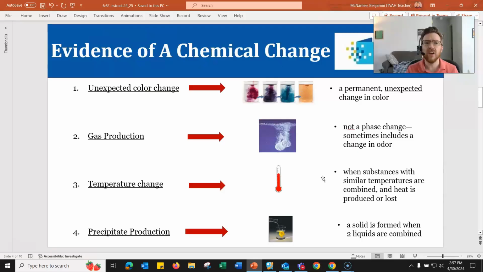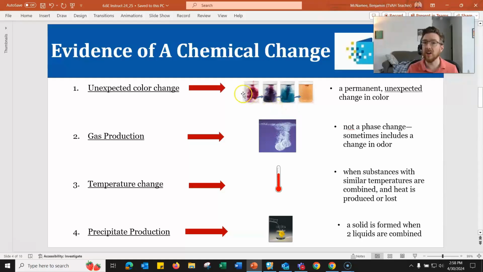We have 4 different things that can indicate or provide evidence that a chemical change may have occurred. We would only really be able to know for sure if we can show on the particle level that a new substance has formed, but these 4 things indicate that a chemical change may have occurred. The first is an unexpected color change. So this is a permanent unexpected color change. Unexpected meaning that it's not something that we can readily predict, okay, this is going to be a color change.